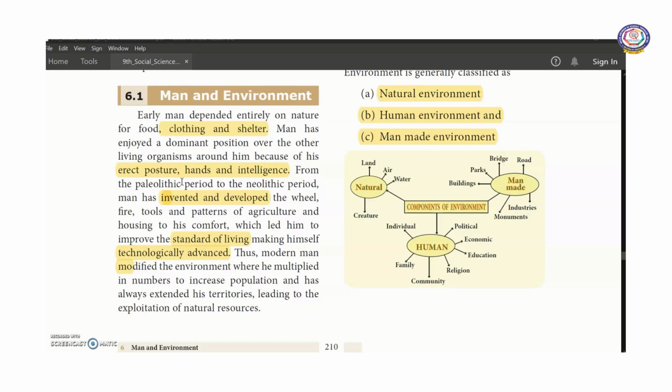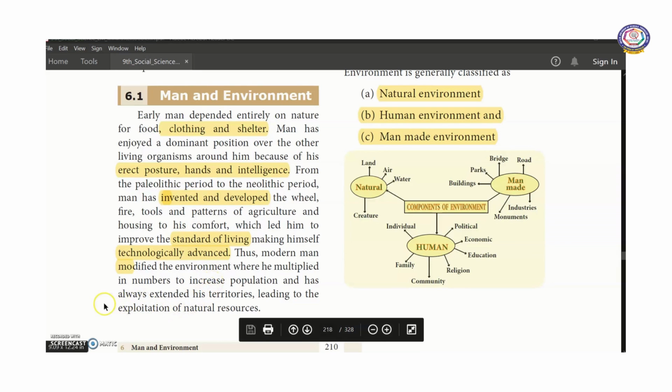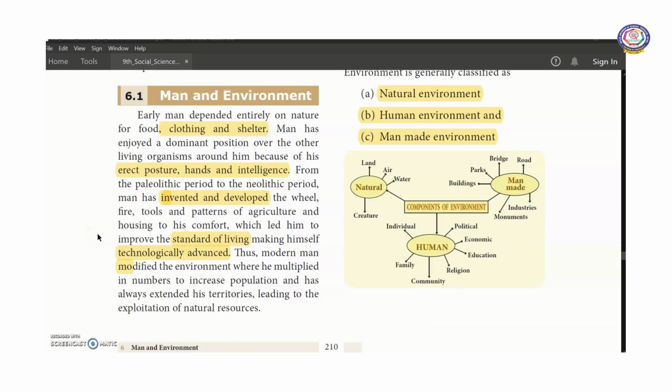Thus modern man modified the environment where he multiplied in numbers, but today the population rate is very high, isn't it? And how human beings started to form territories and how he extended his territories, about various civilizations we discussed, leading to the exploitation of natural resources.